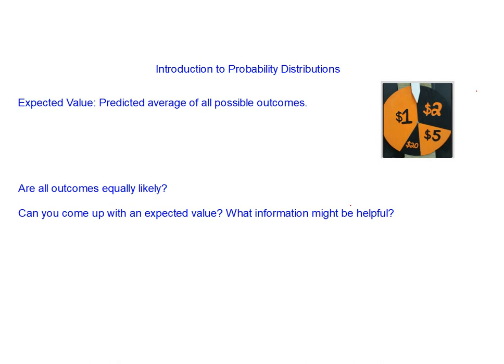Now, when I ask about expectations, expectations require us to look at the outcomes and their probabilities. And in fact, in the world of probabilities, we call this expected value. So the expected value is the predicted average of all possible outcomes. So for this spinner, you might think that the predicted average is just going to be the sum of all of the values that we can win. So $1 plus $2 plus $5 plus $20 divided by 4, because there are 4 values here. That would give us 28 over 4, which is equal to 7.